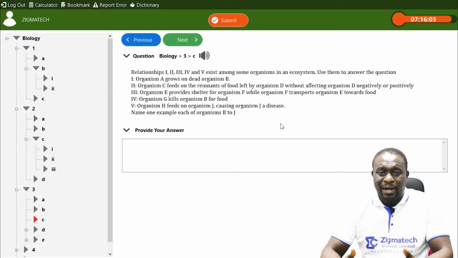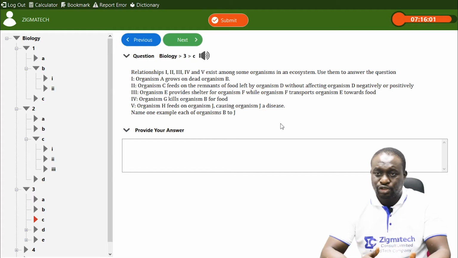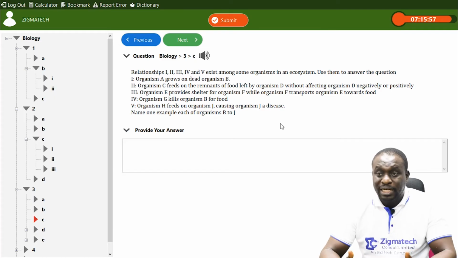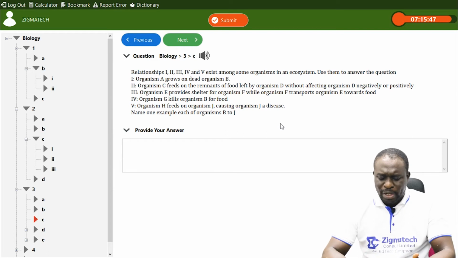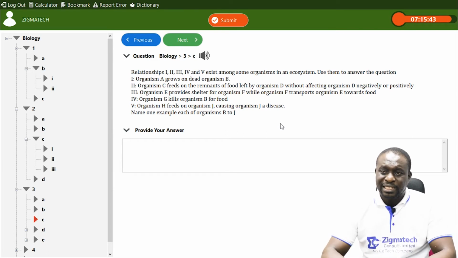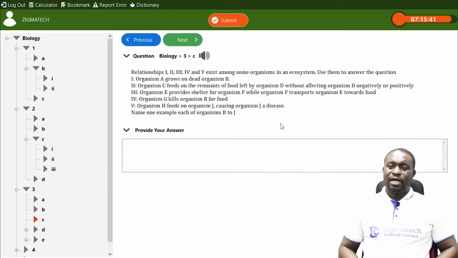These are examples of H. And then J is humans. Humans can also become a host to a parasite. J is a host. So we have humans, pig, cow, etc. All these are examples of J.